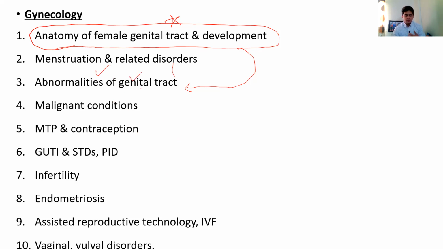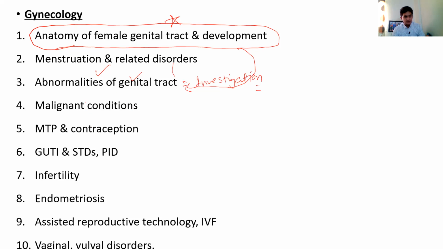Abnormalities of the genital tract. These are the disorders of sexual development, and then some anatomical disorders, like uterine abnormalities. There are different kinds of uterus you get. So that is asked again and again. Then specific investigation techniques. There are a lot of investigation techniques that are asked. How are you going to investigate for such abnormalities of the genital tract? That is again a very important topic.